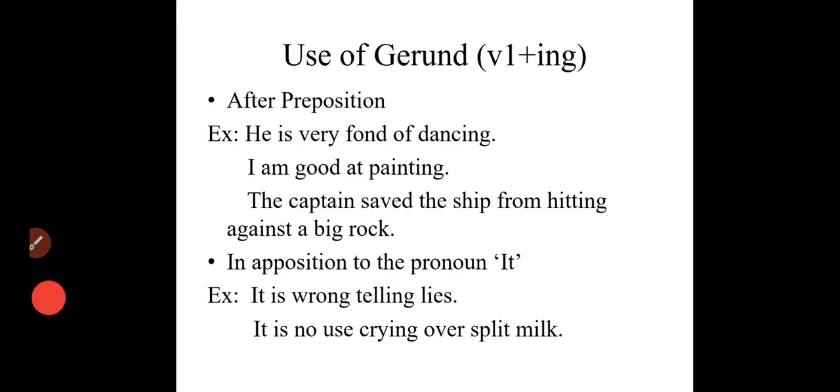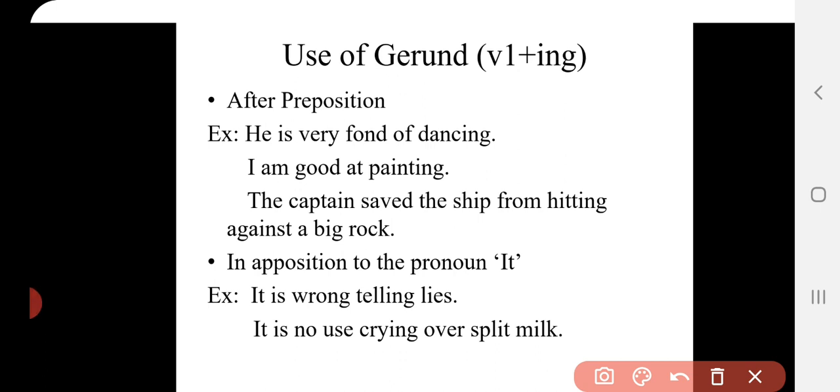Coming next, the next use of gerund is that gerund is always used after prepositions. We use gerund after prepositions. For example, he is fond of dancing. Of is the preposition, so dancing is verb's first form plus ing. I'm good at painting. At is the preposition, with that we have used painting. That's the gerund. The captain saved the ship from hitting against the big rock. From is the preposition and we have used gerund with it.